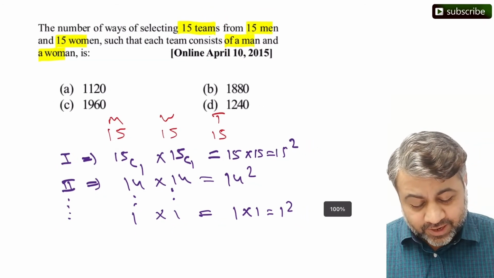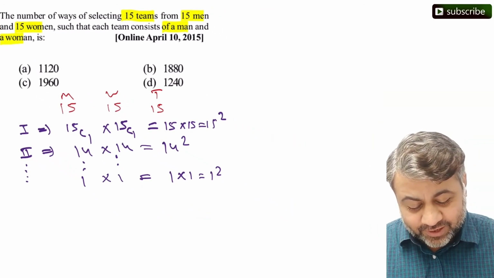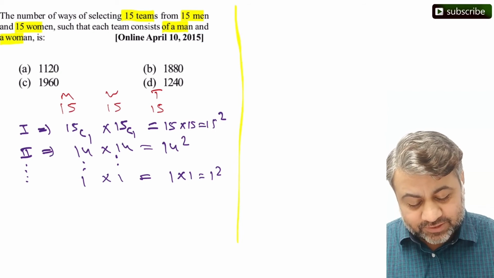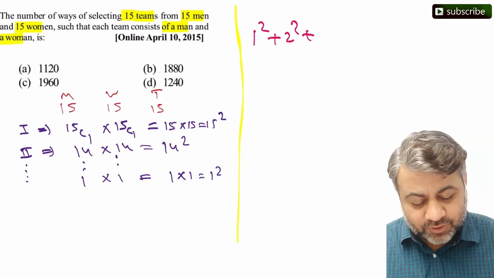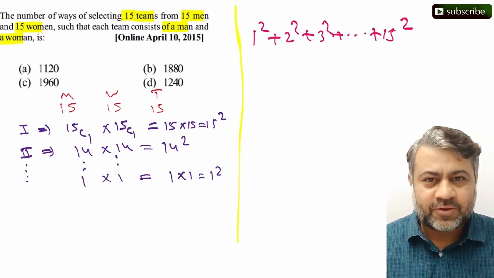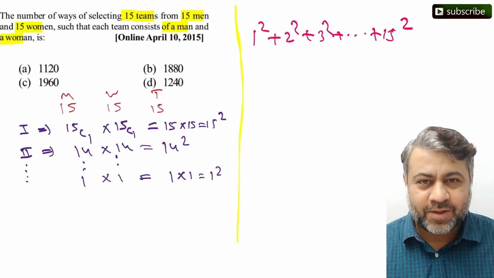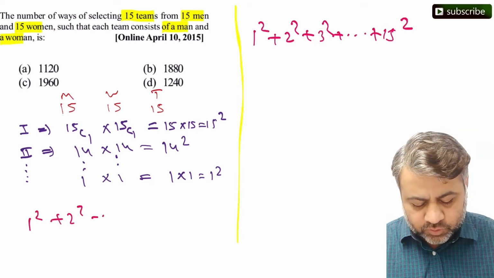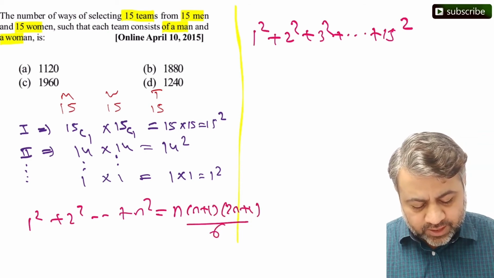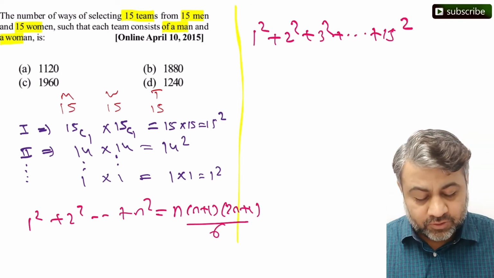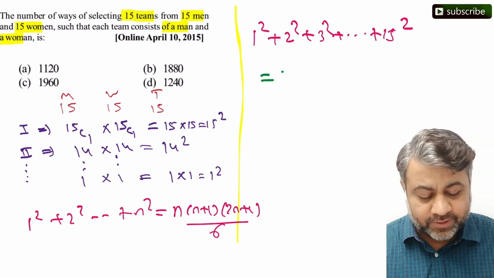ऑप्शन बचेंगे. Now this you actually suddenly start thinking about the series part of sequence and series. Do you remember what is 1 square, 2 square, 3 square so on up to 15 square? इसको कैलकुलेट ऐसे करने जाएंगे तो बहुत टाइम लगेगा, राइट. सो रिमेंबर सीरीज का फॉर्मूला. What is 1 square, 2 square so on up to n square? That is nothing but n into n plus 1 into 2n plus 1, everything divided by 6. Now this way it will be easier for me to calculate.